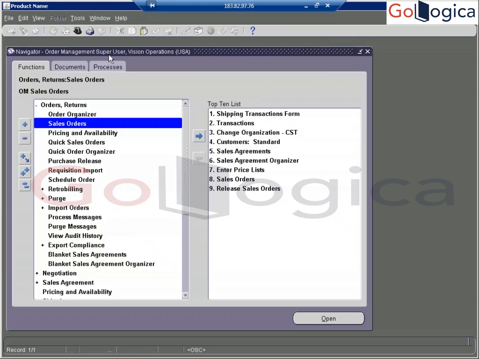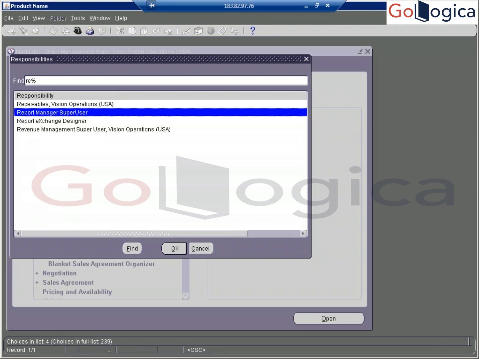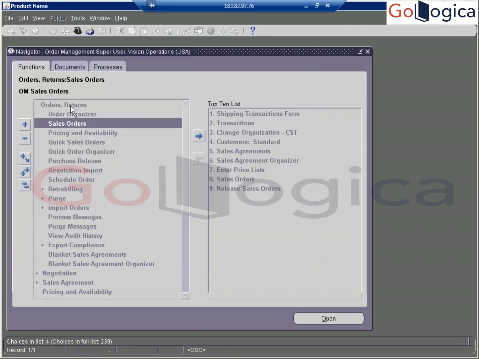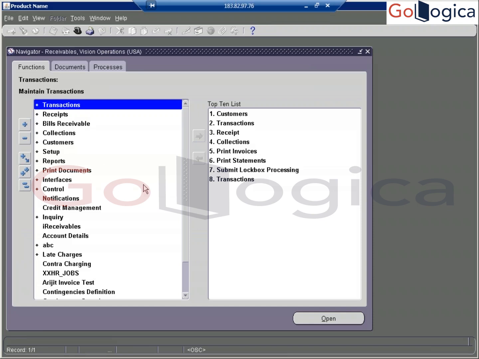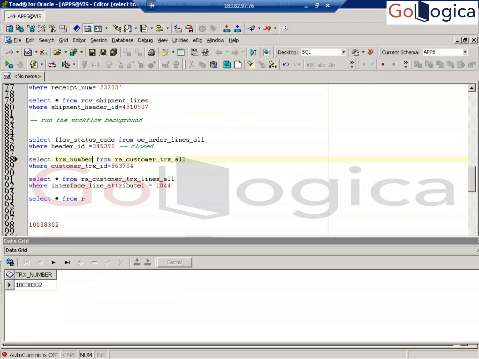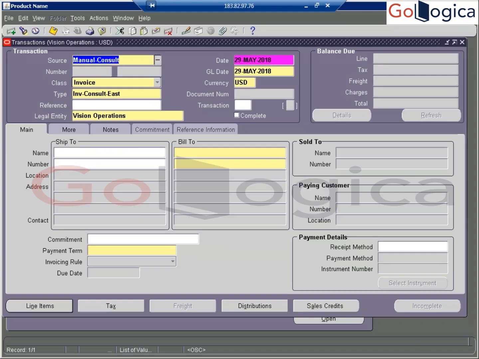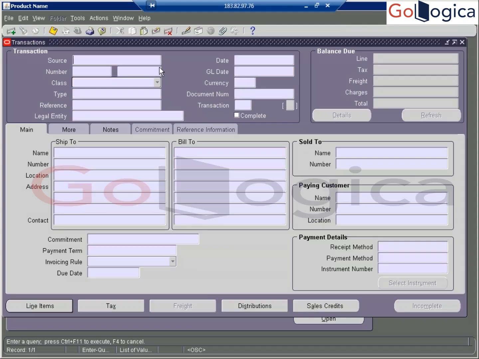Go to receivables. Receivables is in operations USA. Here you go to transactions. Copy your invoice number and then query your AR invoice.